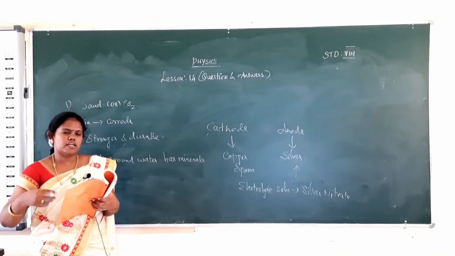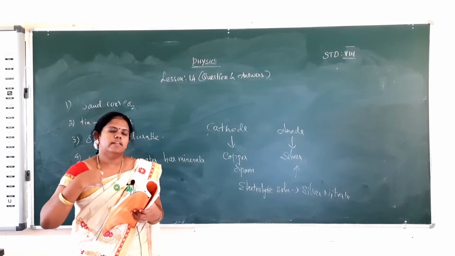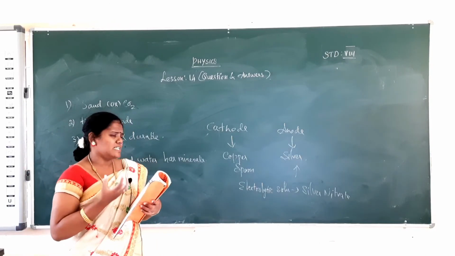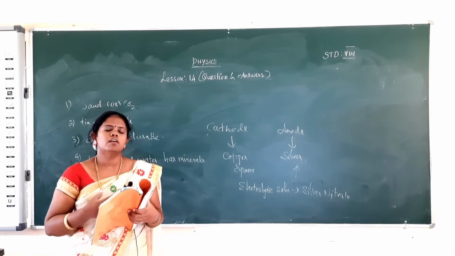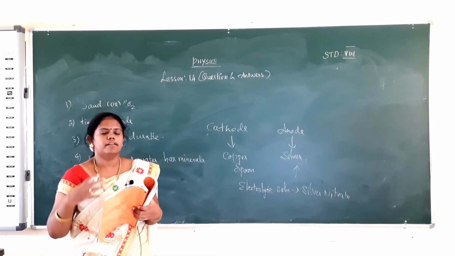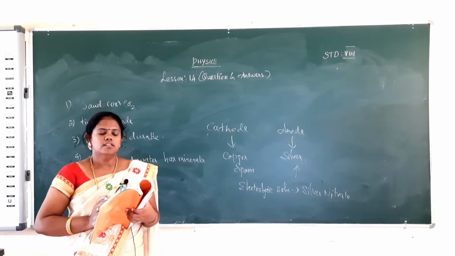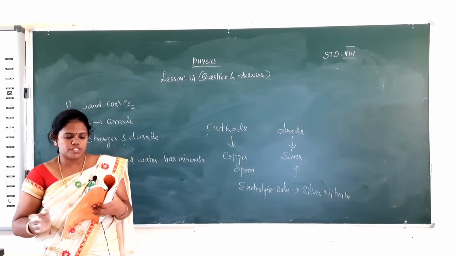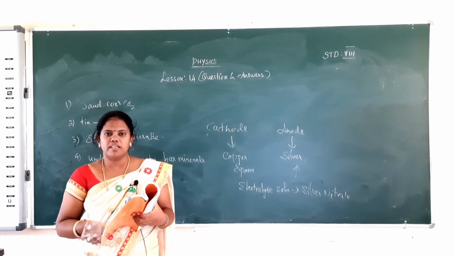The current is applied to the liquid. Then silver is dissociated in the liquid and silver is deposited on the copper spoon, and the copper spoon is coated with silver. This is the activity that explains this question. Then give some applications of electroplating.